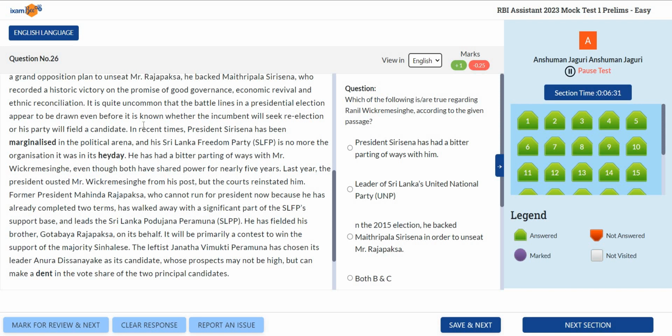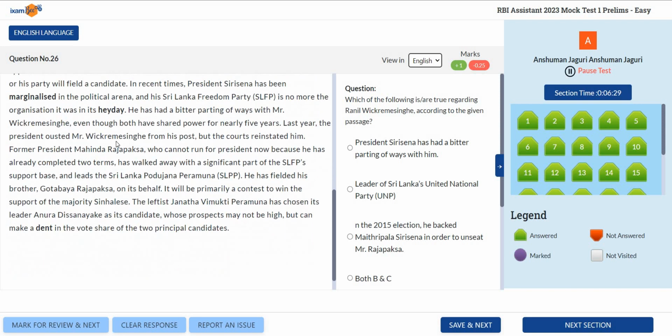Okay, let's come to the last part. See, he has had a bitter parting of ways with Mr. Wickremesinghe. Who are we talking about? President Sirisena. So this is correct, the first one. Then the second, leader of Sri Lanka's United National Party (UNP).